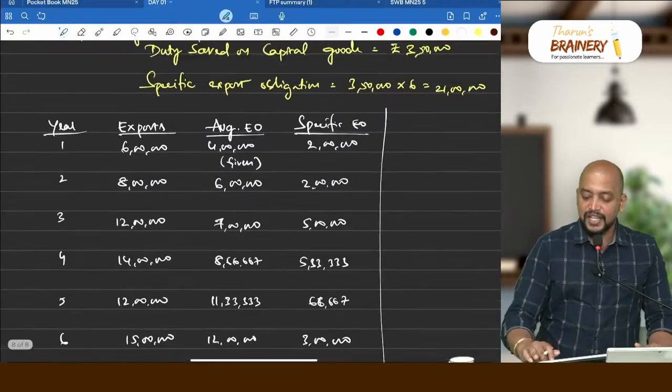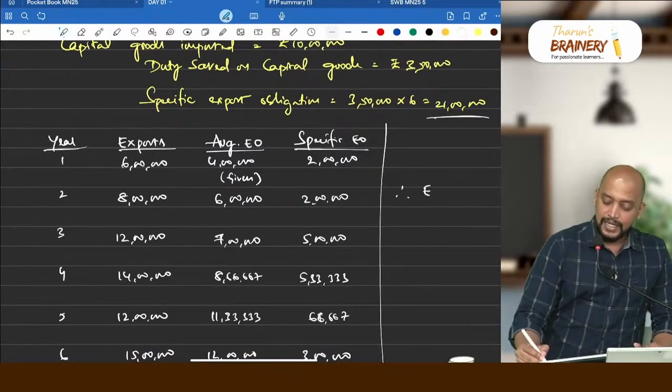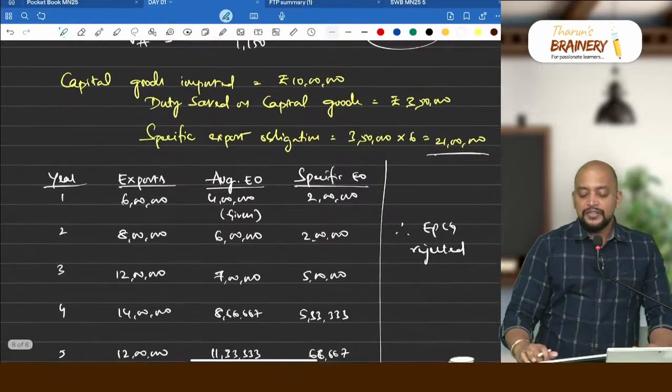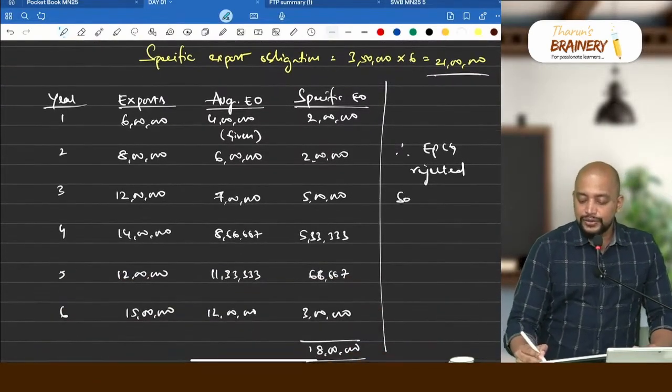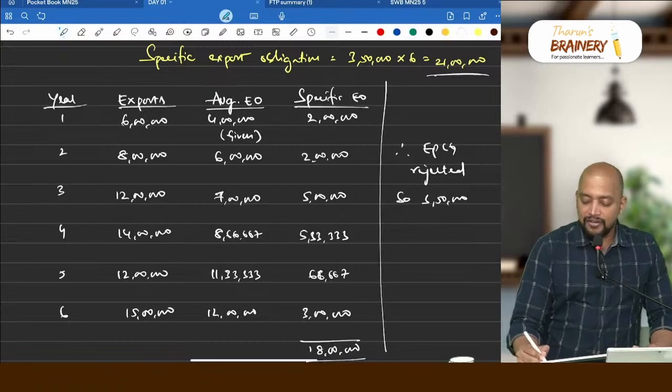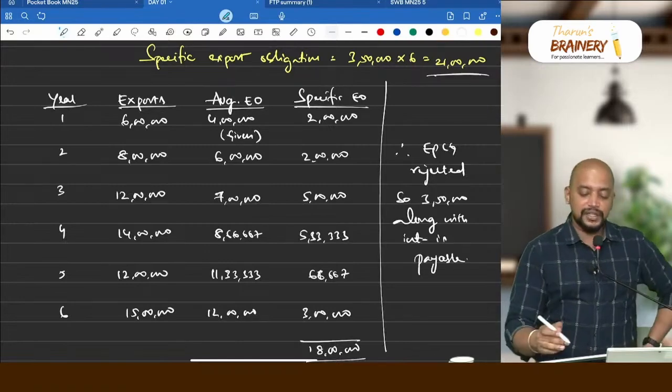What is this specific export obligation? 21 lakhs. Therefore EPCG rejected, which means whatever duty saved, 3 lakh 50, along with interest is payable. So that is the disadvantage with EPCG.